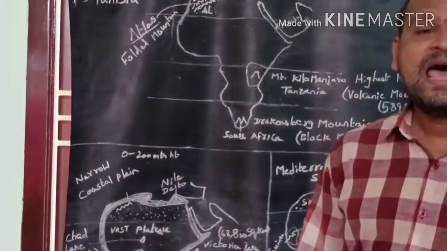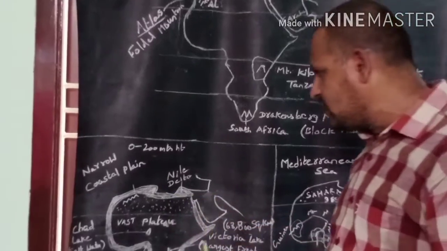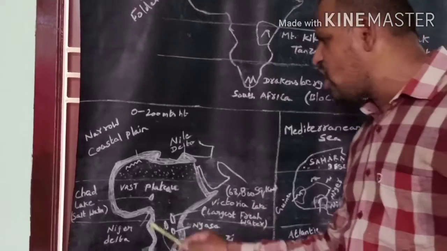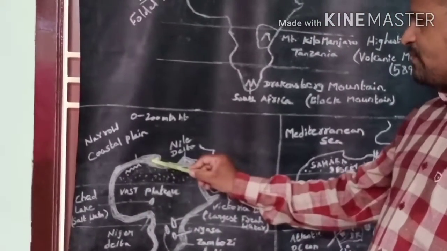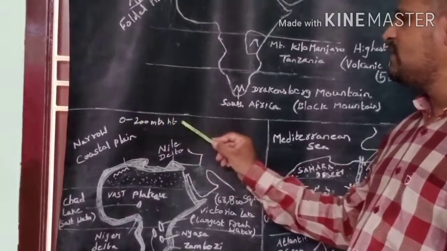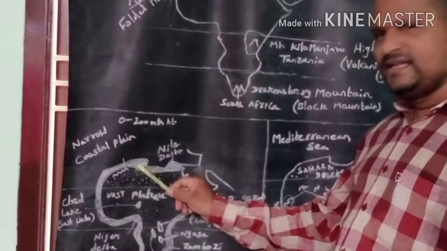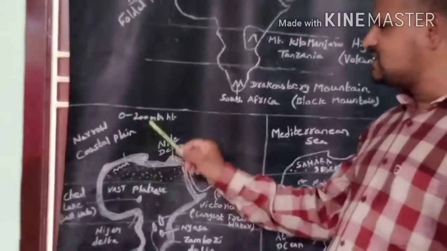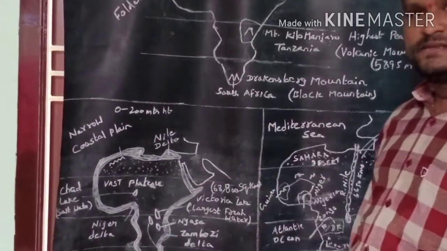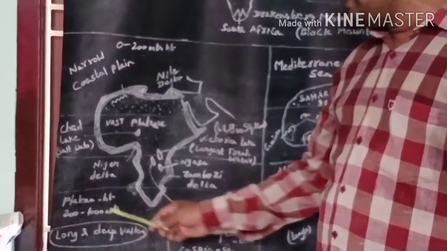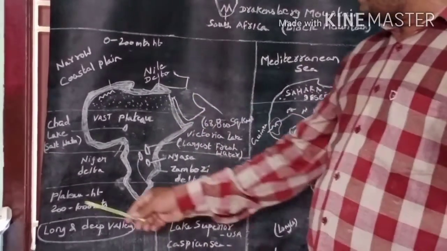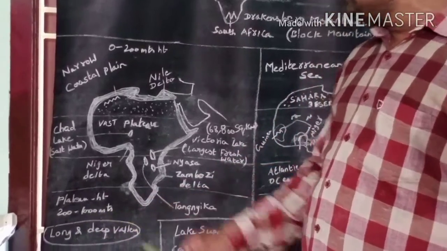Hence we discuss the height. Let me discuss the height of the plains in the Africa continent. The height of the plains in the Africa continent varies from 0 to 200 meters. The height of the plateau in the Africa continent varies between 200 and 1000 meters.